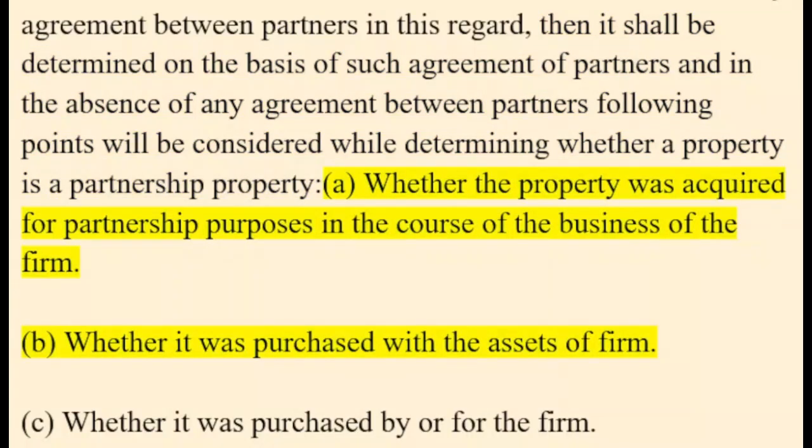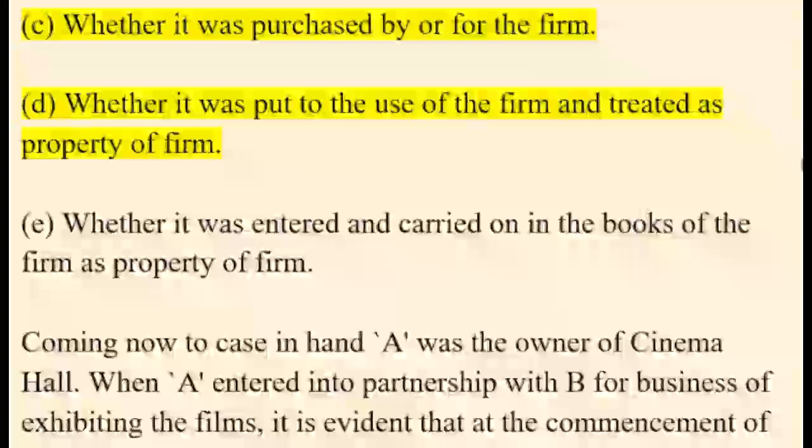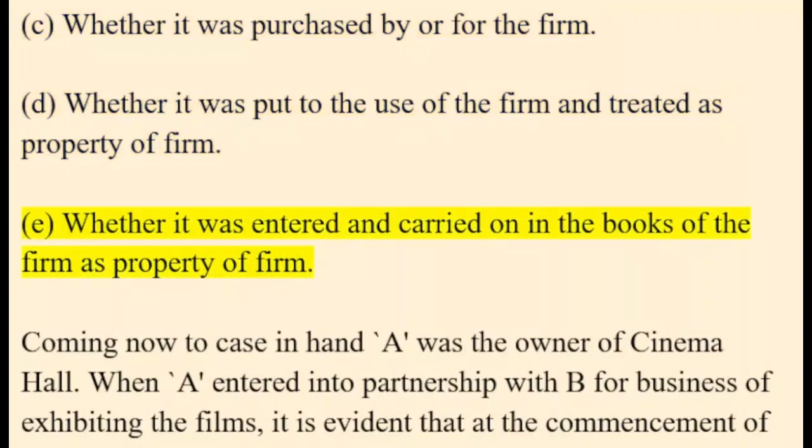A. Whether the property was acquired for partnership purposes in the course of the business of the firm. B. Whether it was purchased with the assets of the firm. C. Whether it was purchased by or for the firm. D. Whether it was put to the use of the firm and treated as property of the firm. E. Whether it was entered and carried on in the books of the firm as property of the firm.